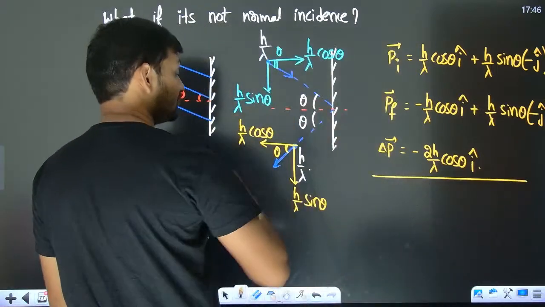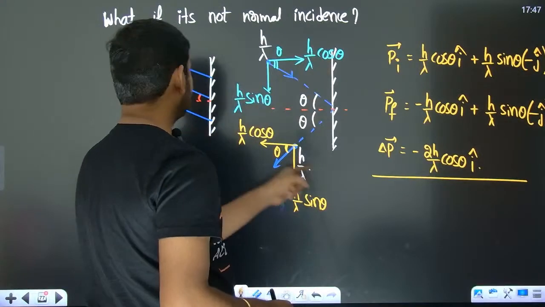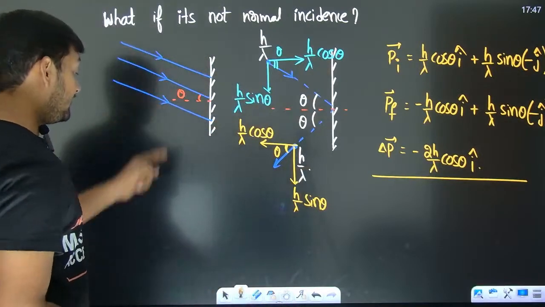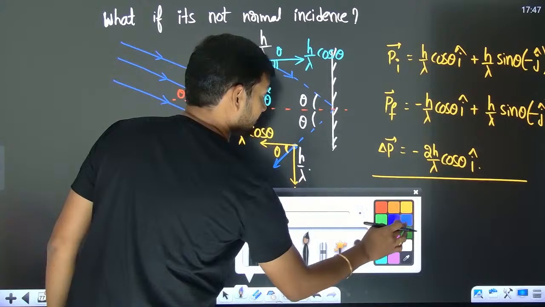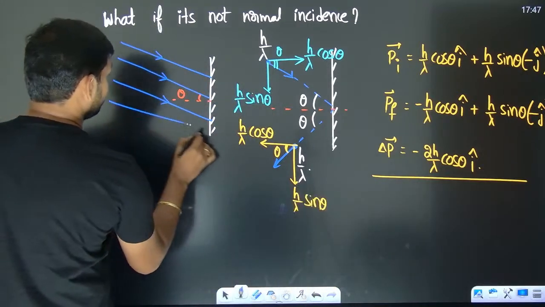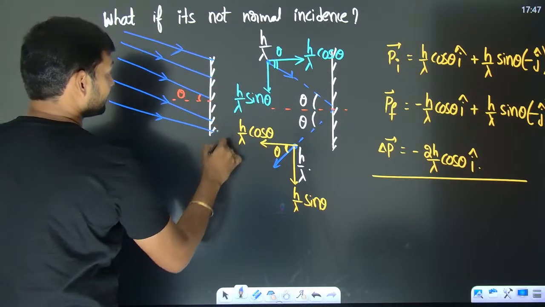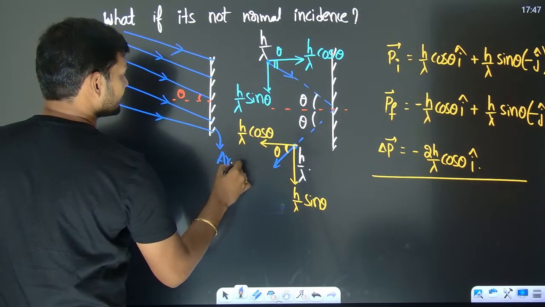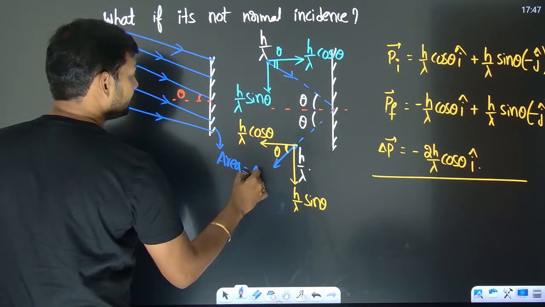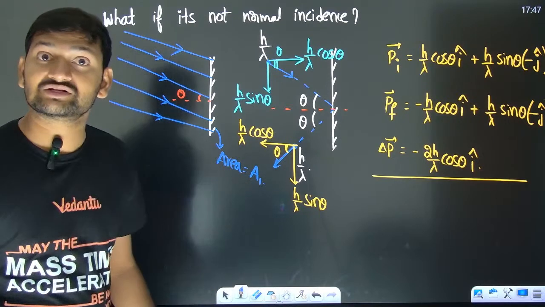Why? Let us look. This area is not perpendicular to the beam. Let us take that area to be some A1.